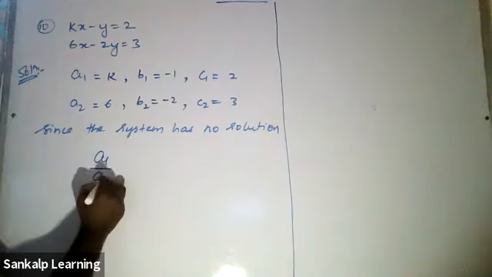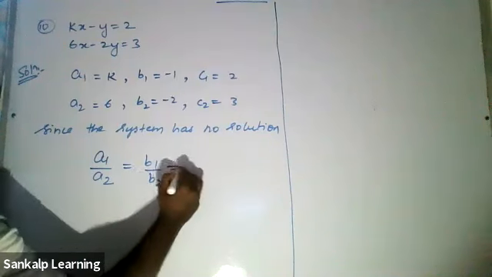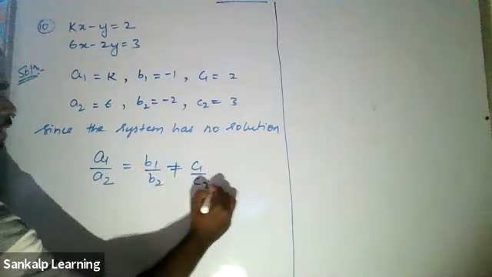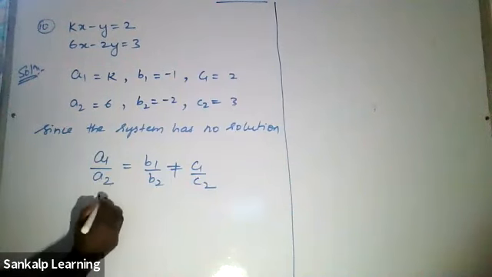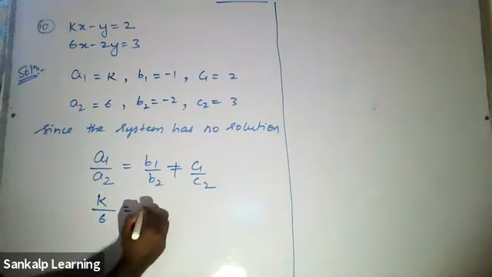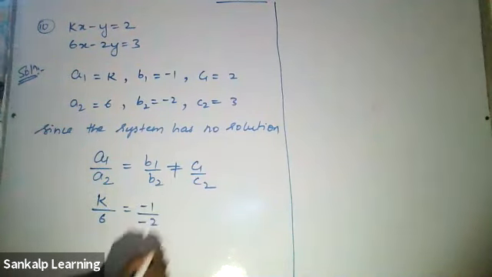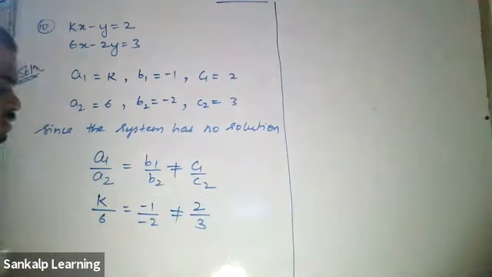Exactly. Sanjana, you made a mistake. A1 by A2 is equal to B1 by B2, but it is not equal to C1 by C2. Okay. Let's just substitute. A1 is K, A2 is 6, equal to B1 is minus 1, B2 is minus 2, which is not equal to C1 is 2, C2 is 3.